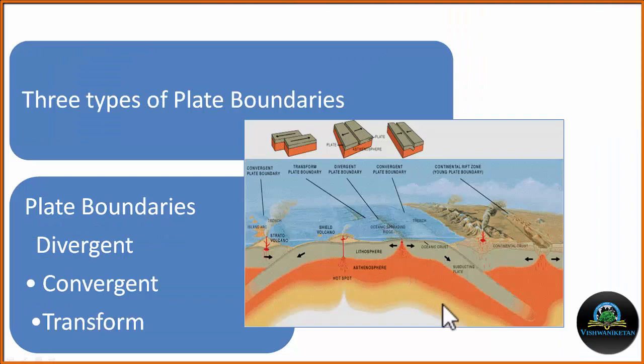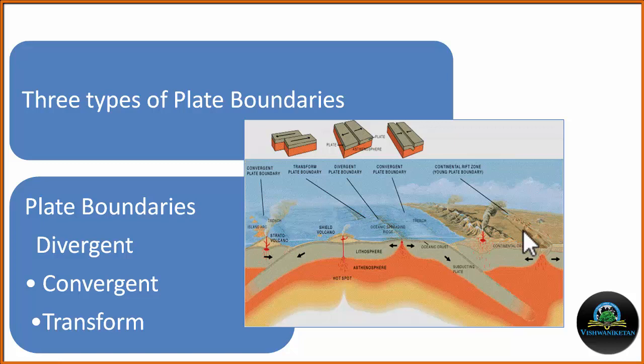Here we can see this is the region from where the magma is upwelling, hot mantle material is coming up. Because of this upwelling of the magma, two plates are moving away from each other. In this region, because these are the convection cells, two plates are coming towards each other. And there are some transform boundaries where two plates are moving past each other.